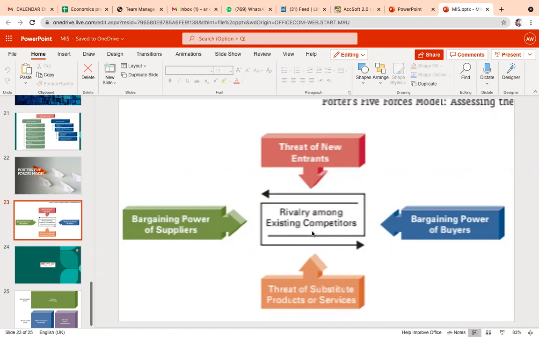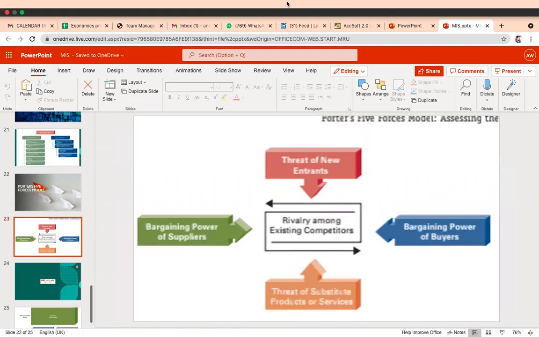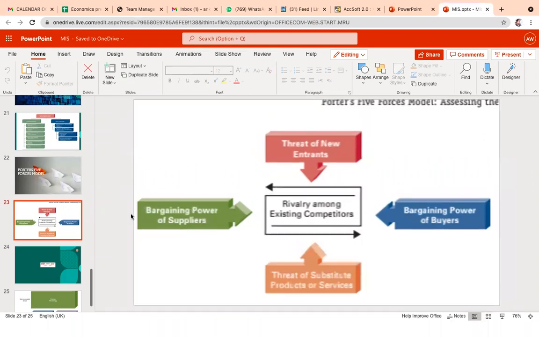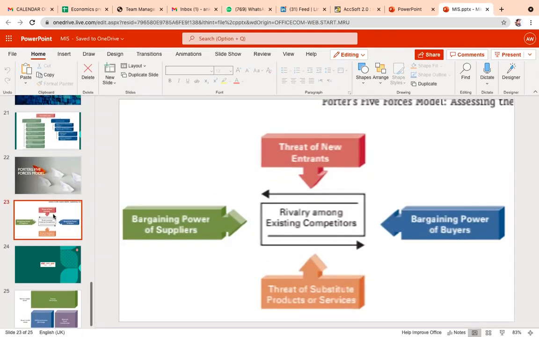Guys, I think you have understood these five points when it comes to Porter's Five Forces model for information analysis. When the company needs to take any decision out of these five major parts, it must assess all the information about the situation in the market. Amazon, Flipkart, yes, Ayushi, very correct. Clear, guys? Clear, sir.